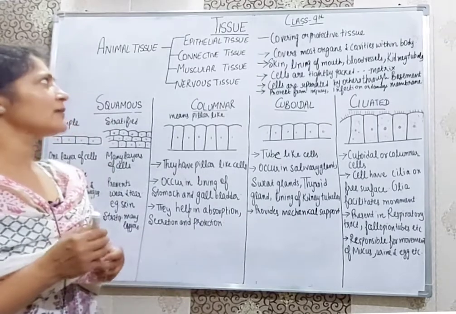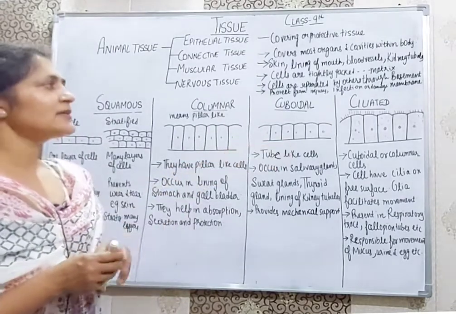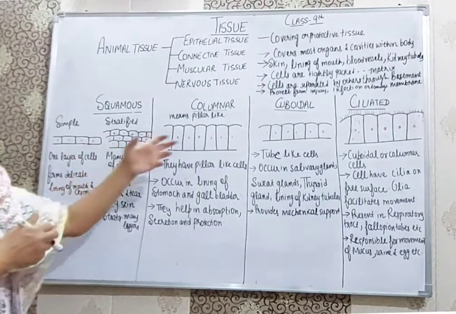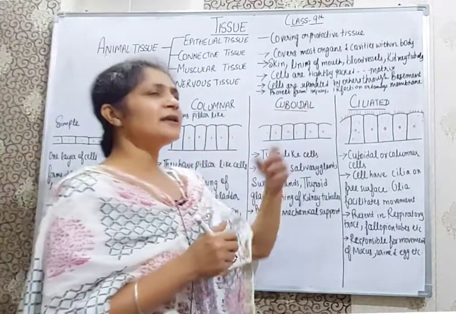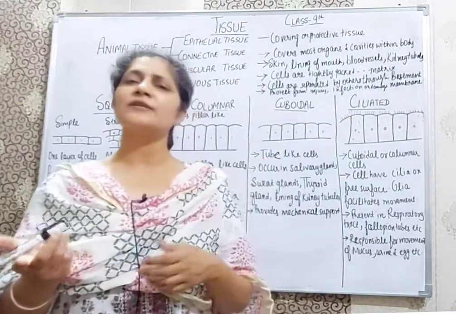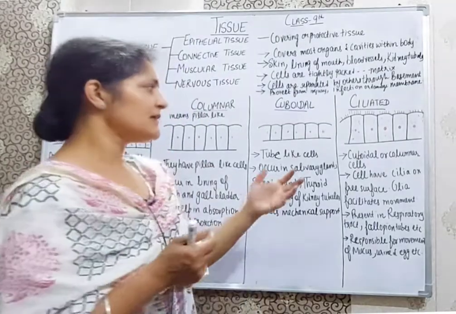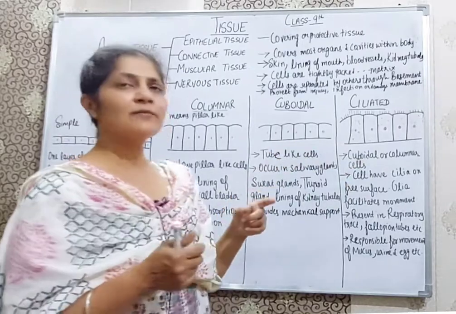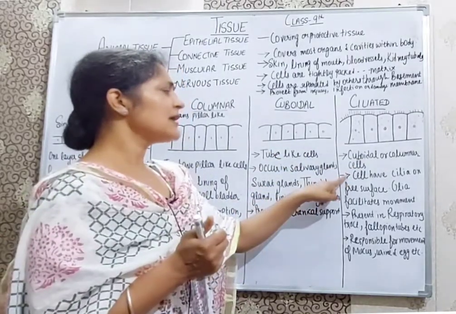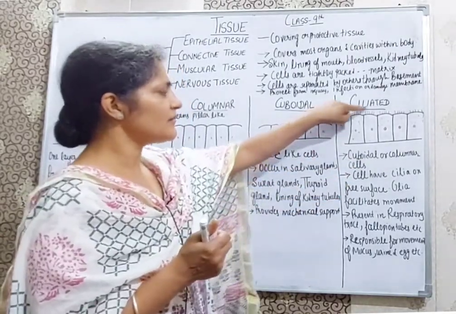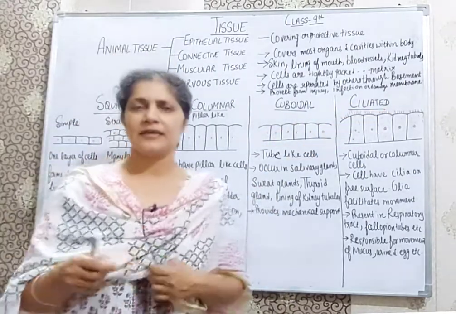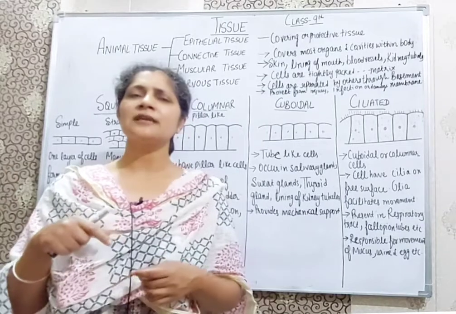Now the last type of epithelial tissue is ciliated epithelial tissue. As the name tells, ciliated means it contains cilia. They are cuboidal or columnar cells, so they have both shapes, with cilia on the free surface. What is the function of cilia?